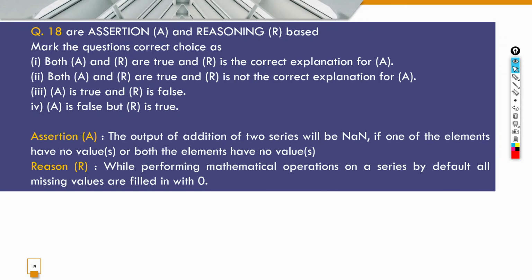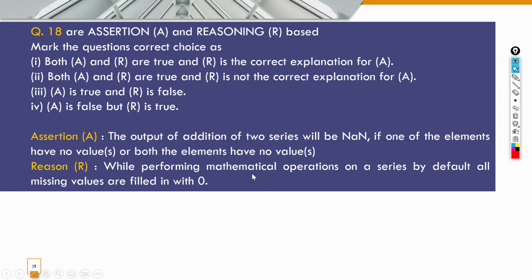Again, it's an assertion and reasoning question. The assertion says the output of addition of two series will be NaN, that is not a number, if one of the elements have no values. It means if there are two series and one of them has a missing value, it will return NaN, or if both have missing values, it will return NaN. Yes, it is very true. So assertion is true. Let's see the reasoning.